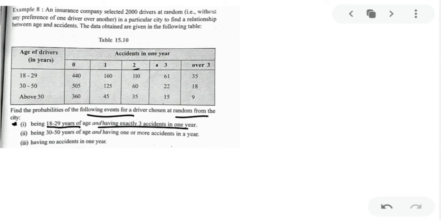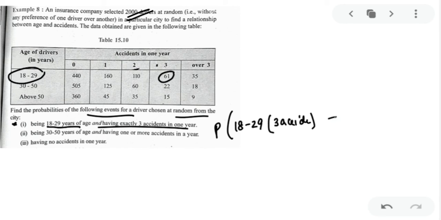Okay, 18 to 29, this, and accidents 61. And the total number of drivers selected is 2000. So the probability of being 18 to 29 years of age and having 3 accidents in a year is equal to 61 upon 2000.